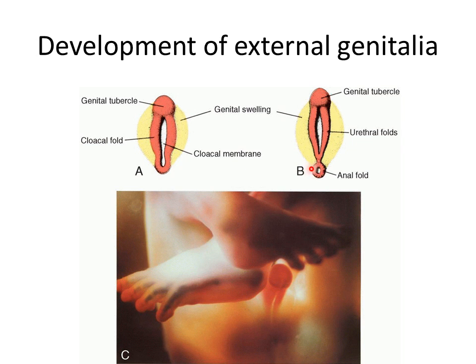Very soon afterwards, a swelling appears lateral to each urethral fold. These swellings are known as genital swellings or labioscrotal swellings. By the end of the 7th week, the urogenital membrane disintegrates and disappears. As a result, this membrane, this whitish part, disappears.